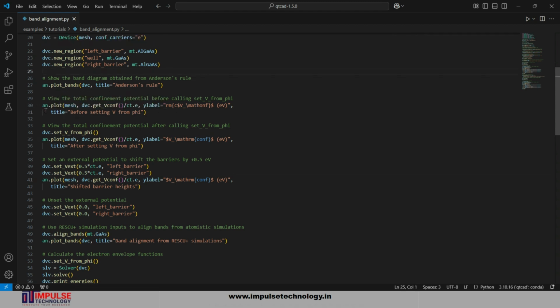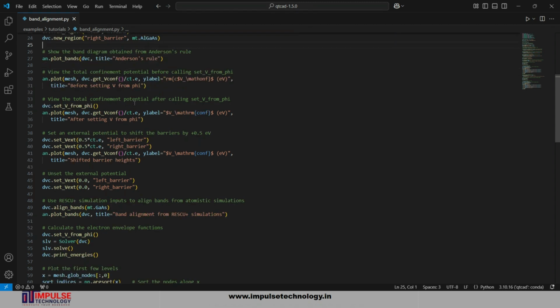After that, the total confinement potential for electrons will be set by the conduction band edge before calling set V from phi. Analysis plot refers to the QTCAD device analysis module, which provides functions to analyze and visualize device properties. Basically, this module handles plotting device characteristics such as band diagram or potential. It takes mesh as a parameter, which defines the 1D spatial mesh of the device, and device dot get conf_potential. This retrieves the total confinement potential from the device object and converts it into electron volts. And for the y label, this is a LaTeX string which Matplotlib can render to include mathematical notation in the plot, and the title is 'before setting V from phi'.